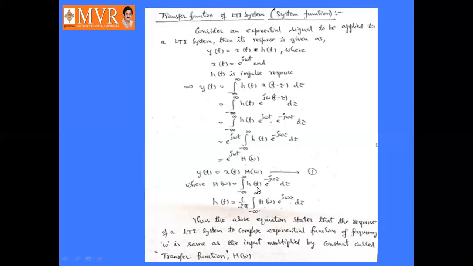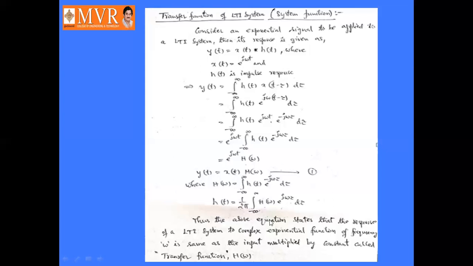Now, how to get h of t? h of t comes by taking the inverse Fourier transform of H of omega, that is 1 by 2 pi into the integral from minus infinity to infinity of H of omega into e power plus j omega tau d omega, right? The earlier one is the Fourier transform, and this is the inverse Fourier transform of H of omega. By taking the inverse Fourier transform of H of omega, we will get h of t, right?